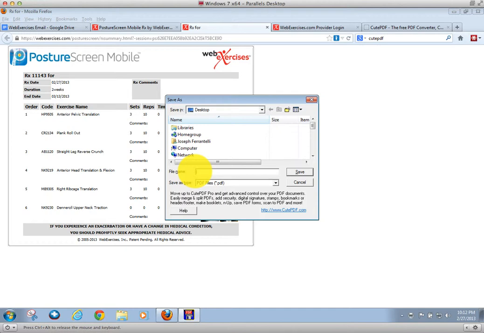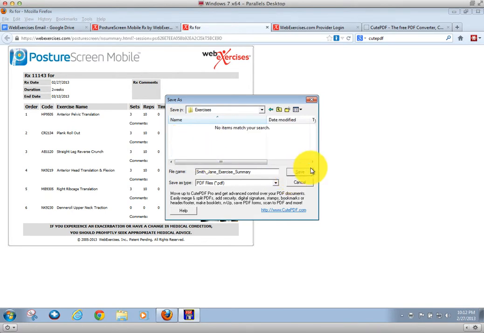Let's just say that her last name was Smith. It's not, but we're going to say Jane exercise summary. And you would save this somewhere on your network, wherever you're going to import into your EHR software.